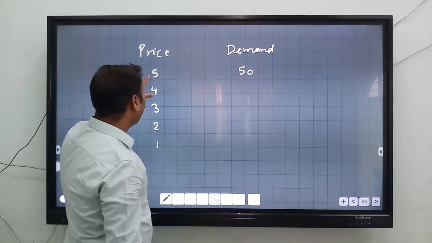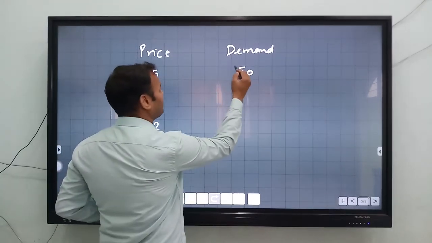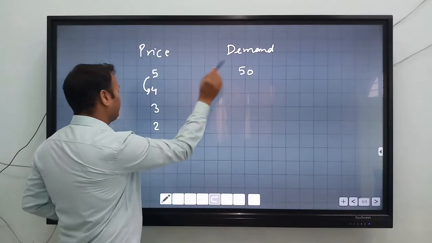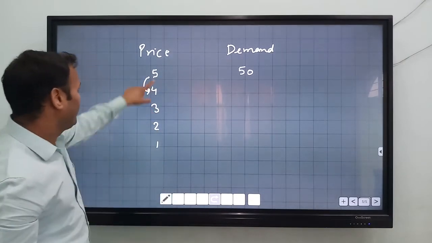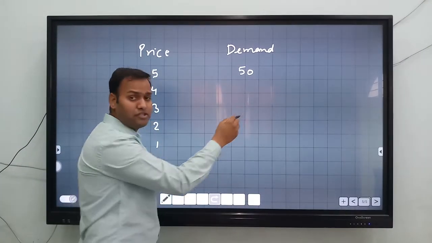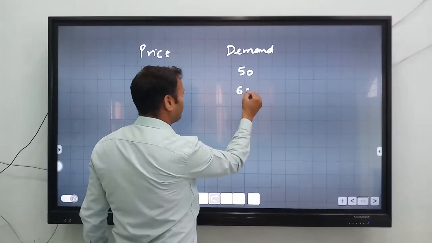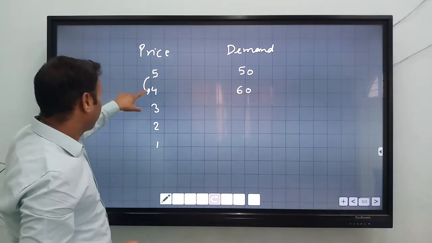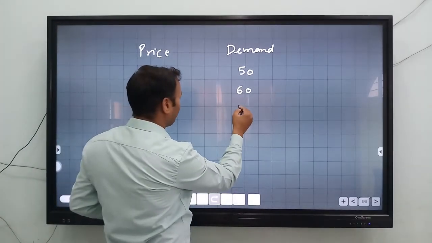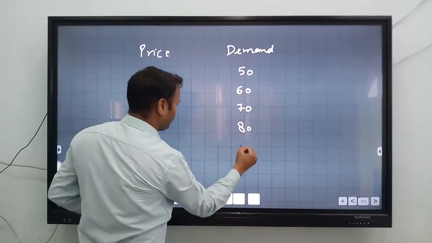If the price will decrease, for example if the price is 4, from 5 to 4, now the demand of that particular commodity will increase or decrease? Definitely it will increase. So here you can take 60. When the price also falls from 4 to 3, the demand may be 70, here 80, here 90.